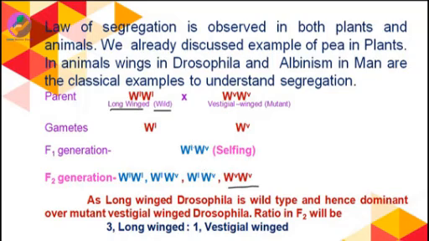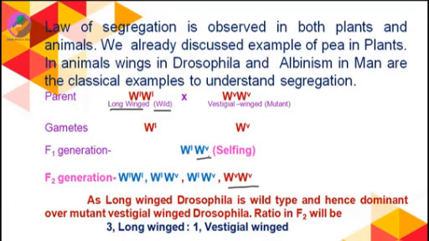What happened here? You can see these two alleles are present, one from the dominant parent and one from the recessive parent. They remain together for a long time, but in the F1 generation only one has expressed. The other remains dormant or suppressed.